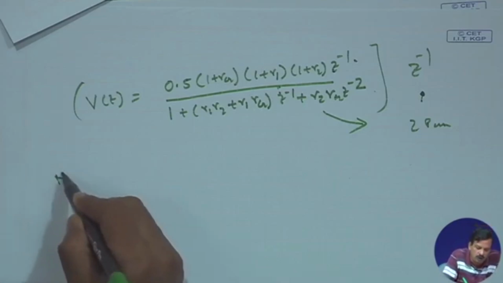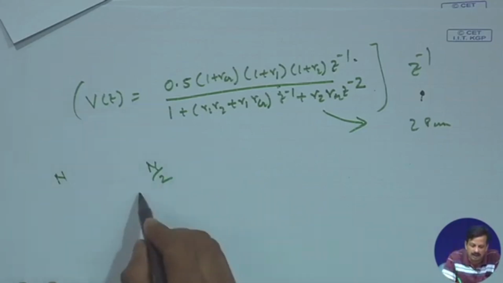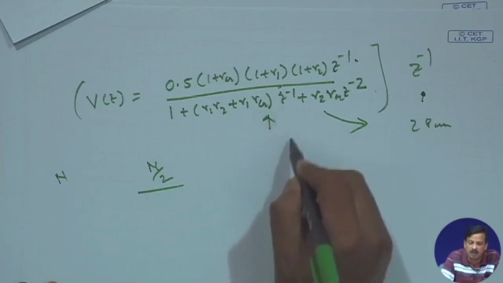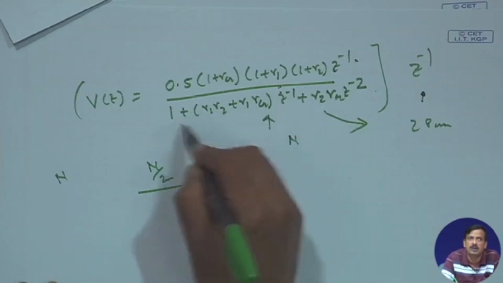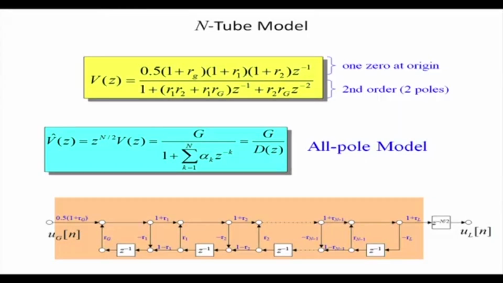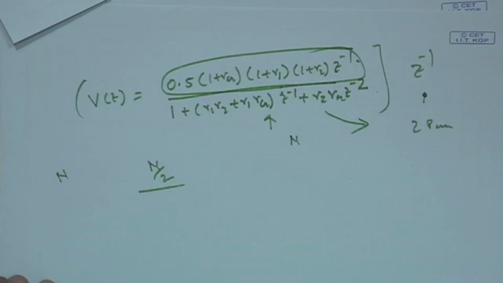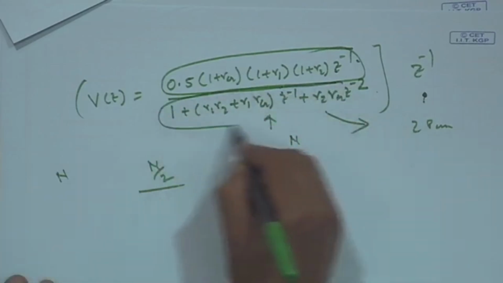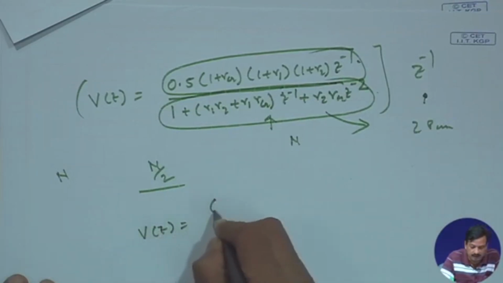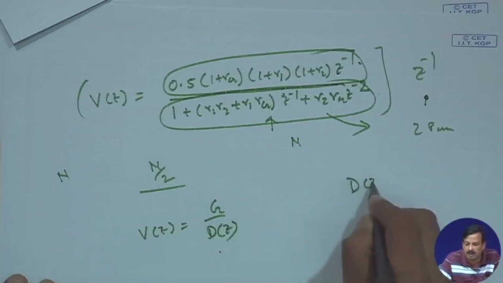If I have an n tube model, I can say n by 2 zeros at origin and n poles, and this equation becomes nth order. So this whole V z has all zeros at the center and is an all pole model. I can write V z is nothing but g by d z, where d z is the pole model.